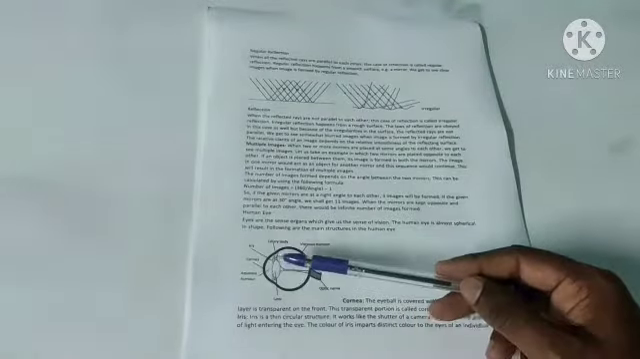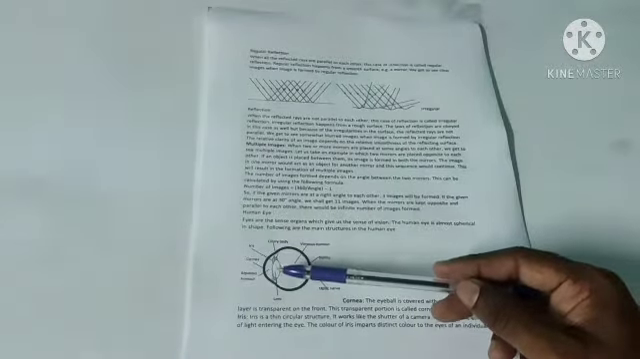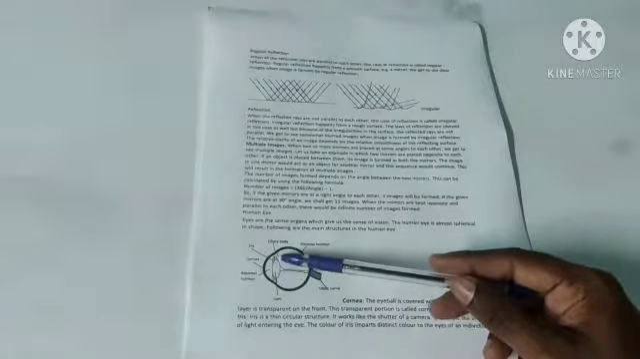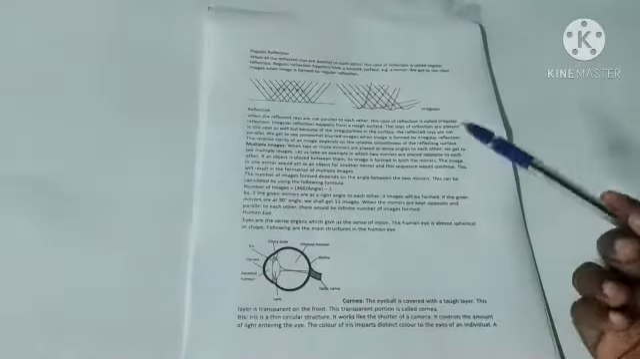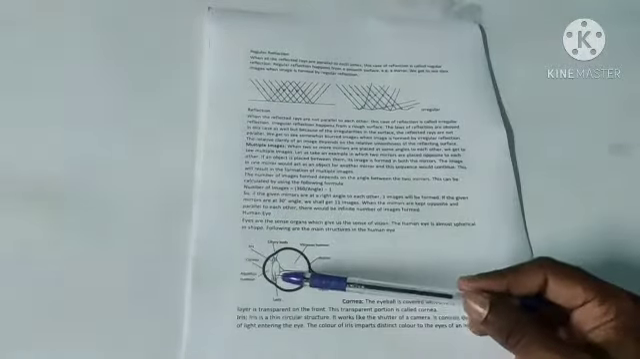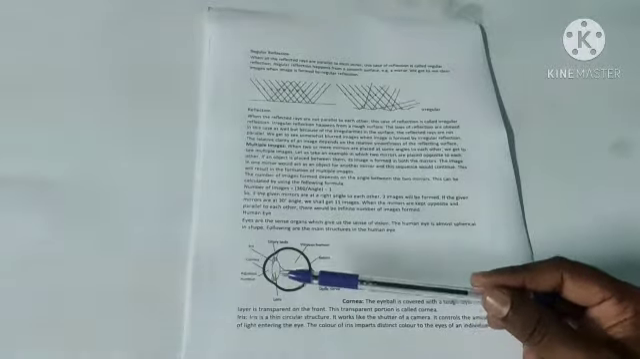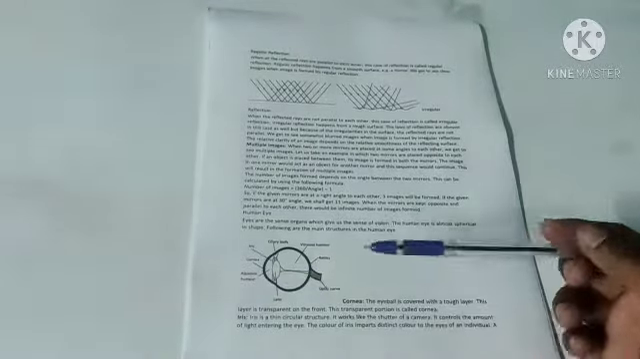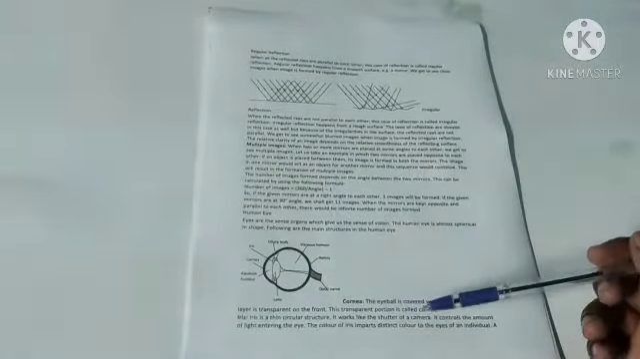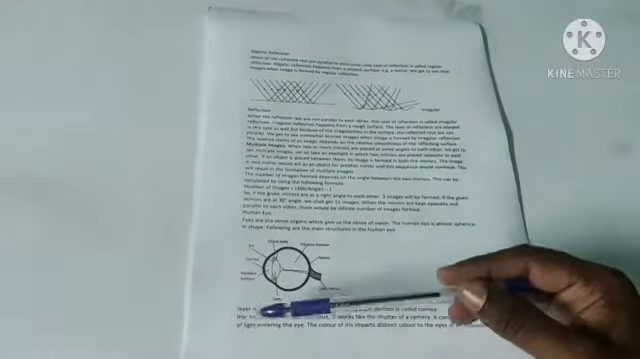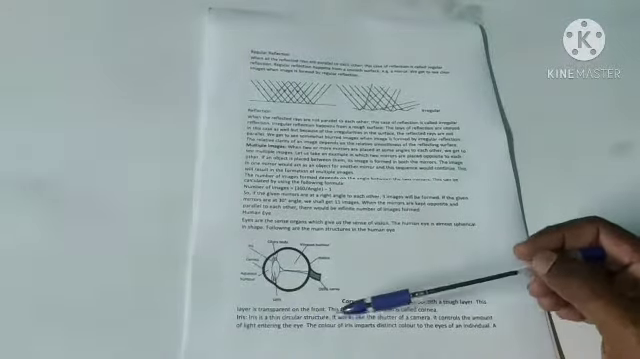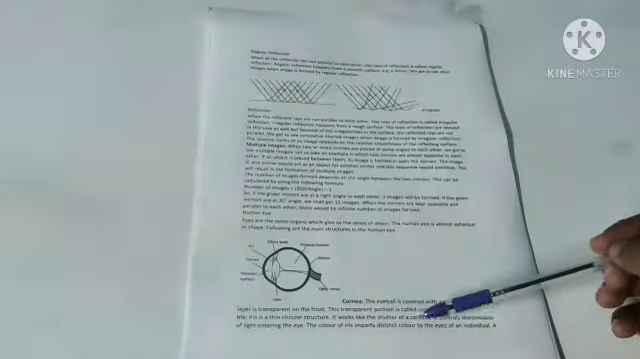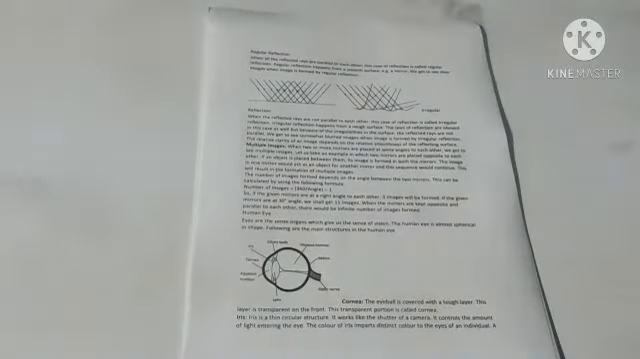So next, behind this is the iris. What is the iris? The iris is a thin circular structure. It works like the shutter of a camera. It controls the amount of light entering the eye.